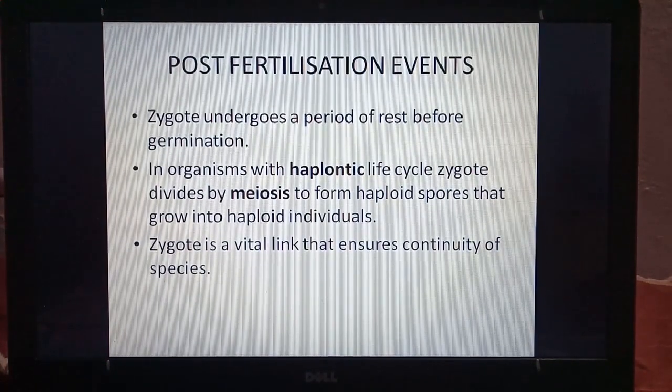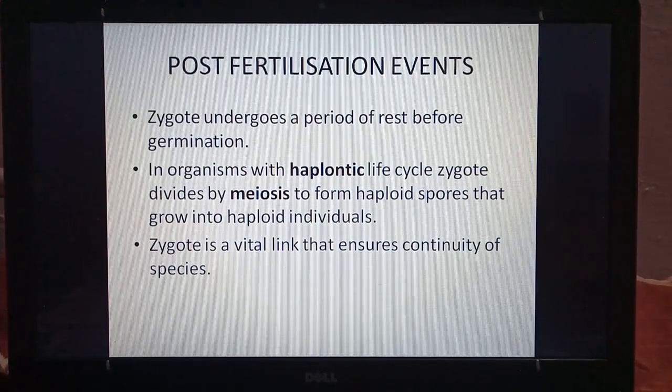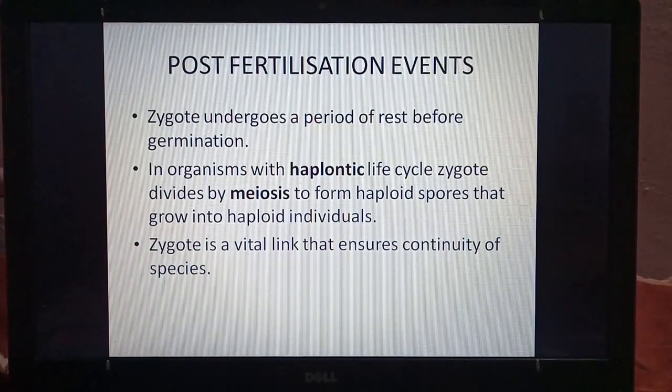Zygote is an important link that ensures continuity of species. So zygote is an important connection. It ensures that the species continues to the next generation.